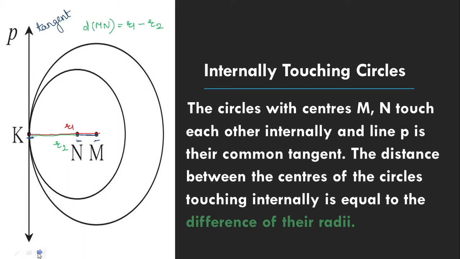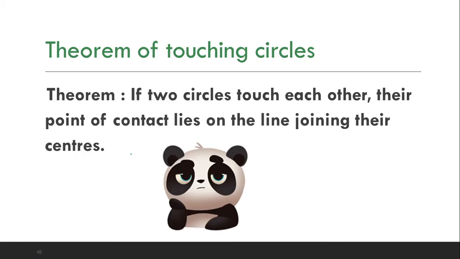So this was regarding the radius or the distance between the centers of the two internally touching circles. Then let's see what is the theorem of touching circles. Firstly, we will go through the statement, understand it, and then move towards the proof. If two circles touch each other, they touch in a single point. Their single point of contact lies on the line joining their centers.